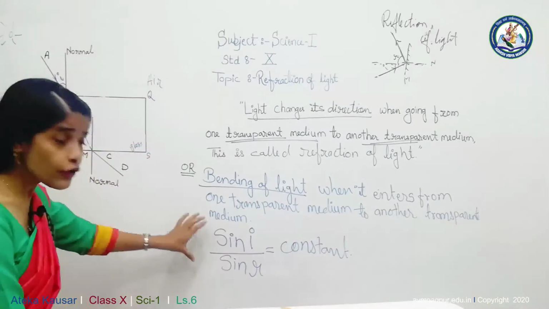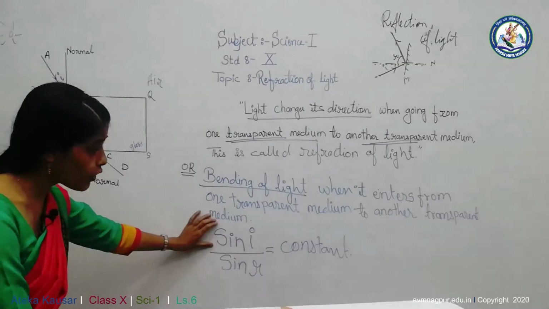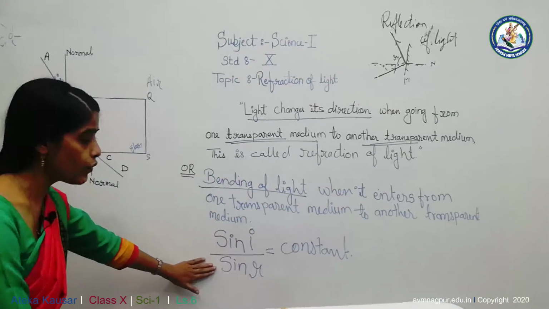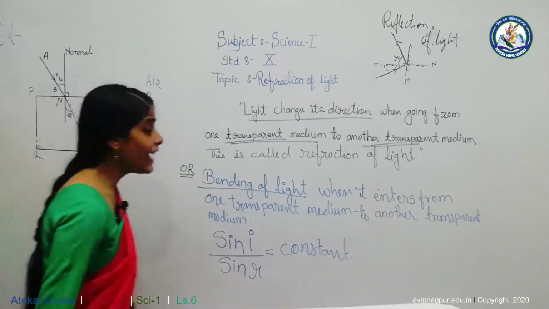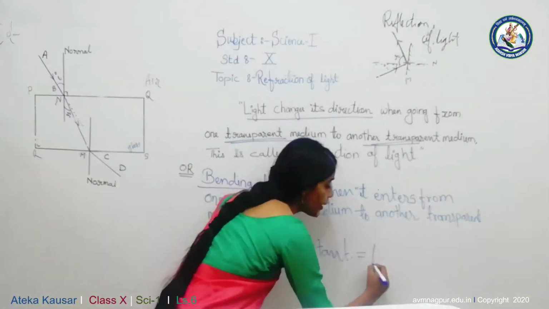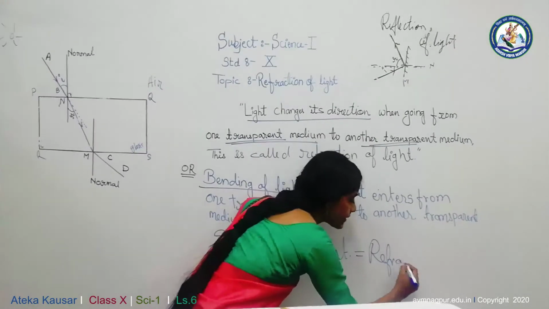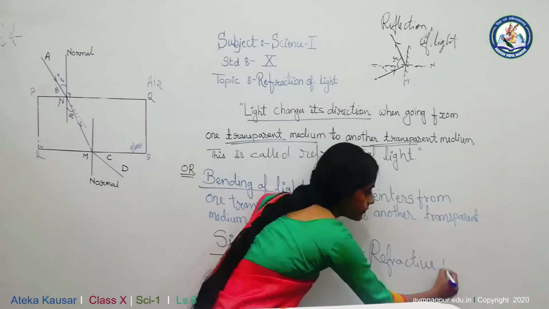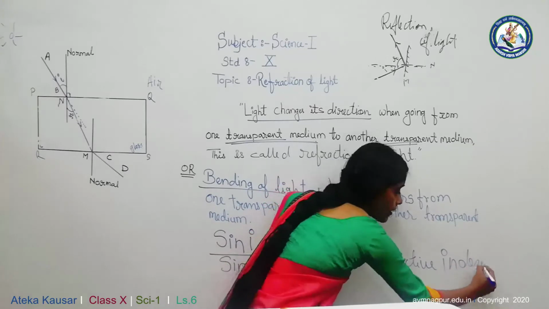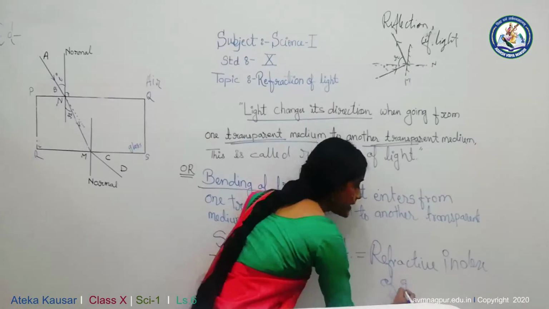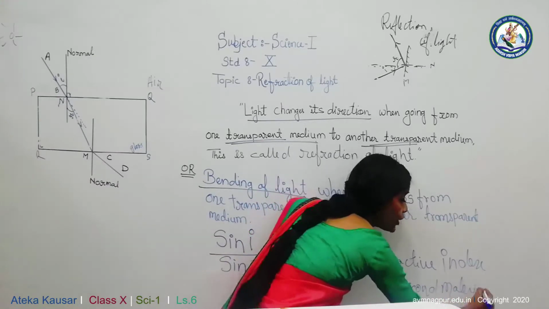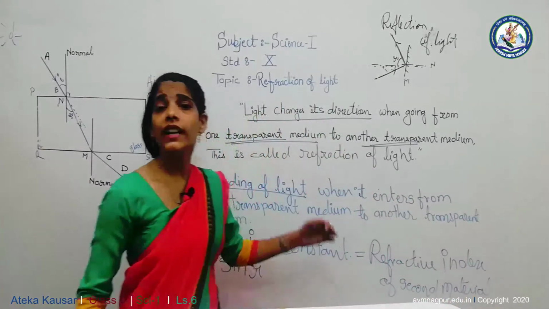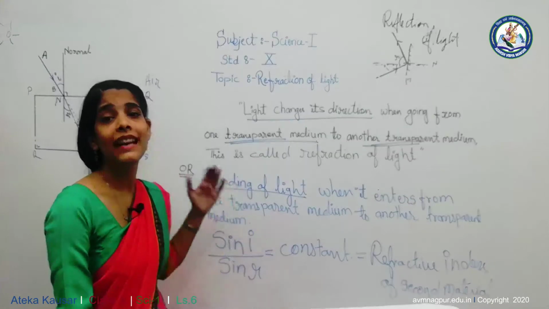It is also stated that the ratio of the sine of the angle of incident to the sine of the angle of refraction is always constant, and that constant is called the refractive index of the second material, or you can say the refractive index of the material in which the light enters.